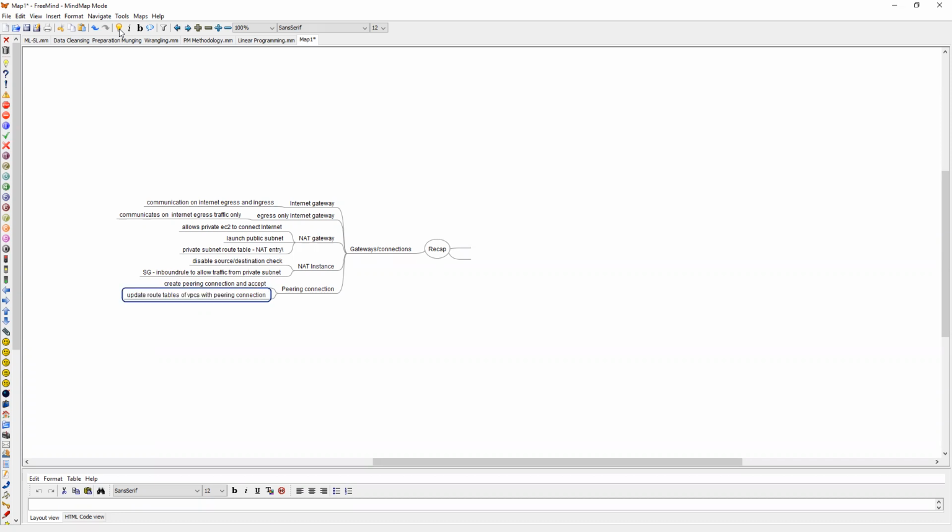Peering connection means you let traffic from VPC A to VPC B by adding that peering connection in the route table. So that's it, simple.